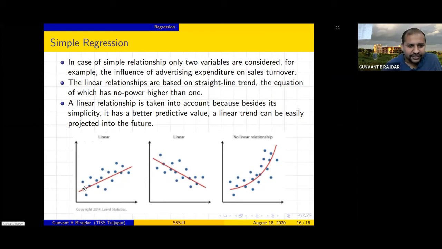If your points are very close to this line, then you can say there is a perfect correlation, and you can easily find the regression by using regression equations. This is nothing but a straight line, and this is an example of nonlinear relationships. All these are based on the straight line, right?